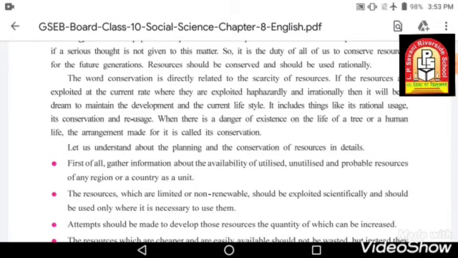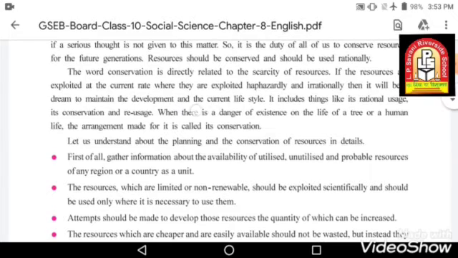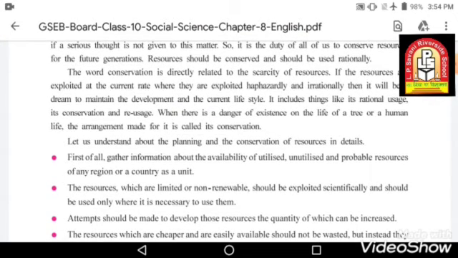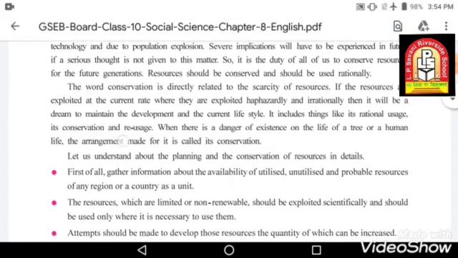If we keep on wasting, or use the resources very irrationally, without even thinking, then it will be very difficult for us as well as the future generation to maintain the lifestyle which we are living now. It will be very difficult to live like we are living now. So it includes rational usage, conservation and reuse.